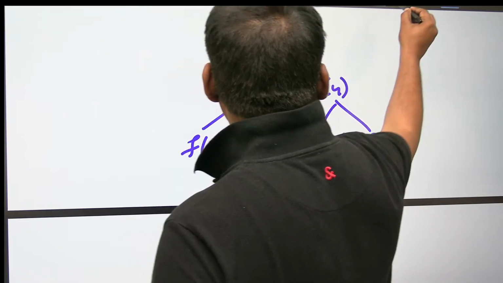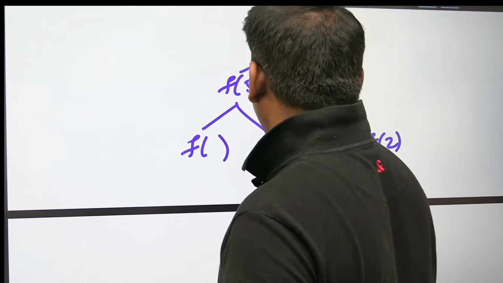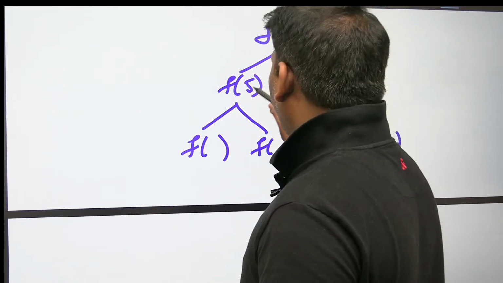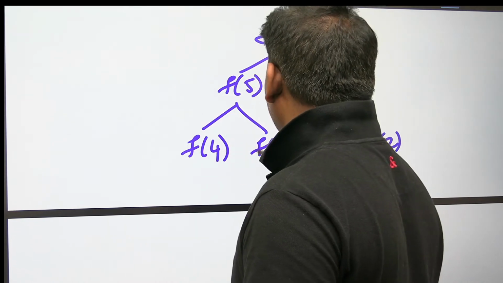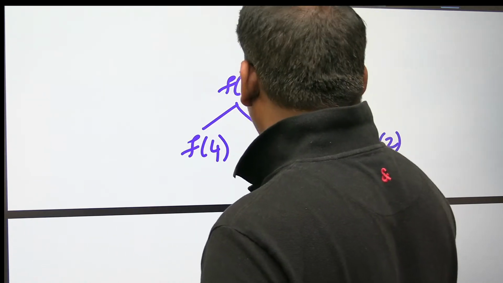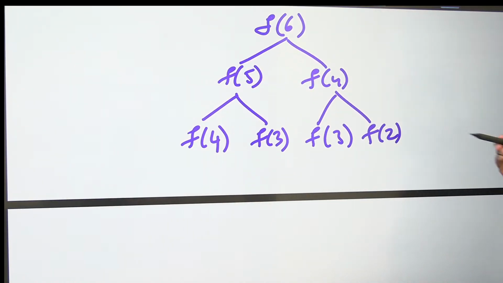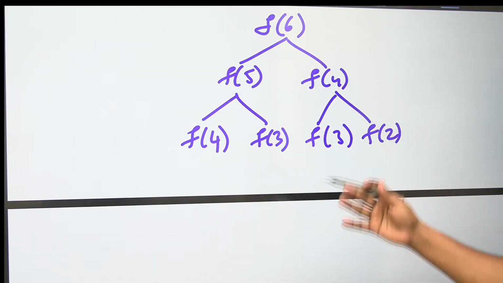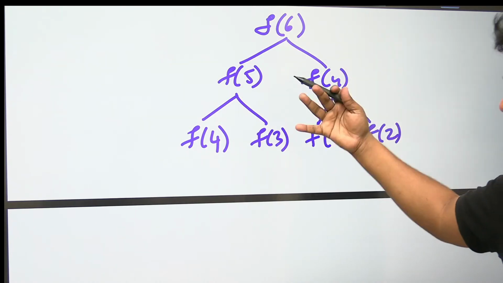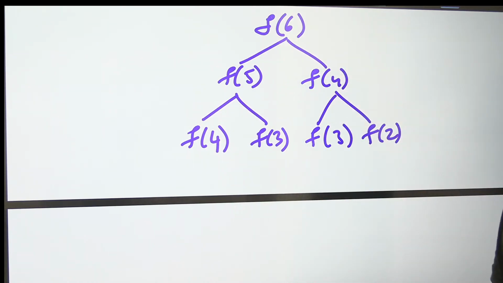Wait, 5 requires 4 and 3, I think you wrote it wrong. And 4 requires 3 and 2. Like that, can you expand the tree until the termination condition comes? I am giving you 1 or 2 minutes. Can you expand?